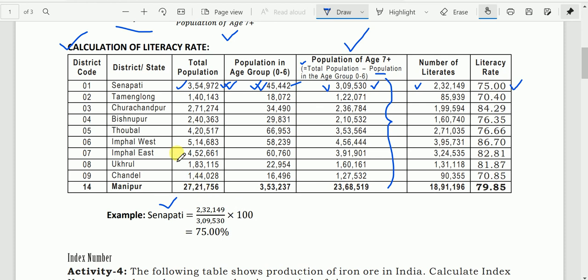For example, for Senapati district, the number of literates is 2,32,149, to be divided by the population of age 7 plus, then multiplied by 100.